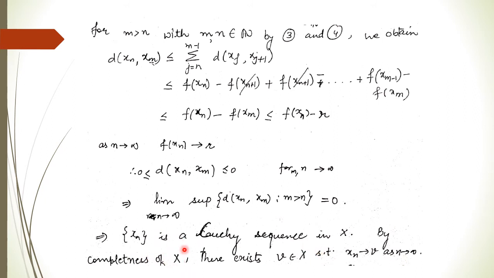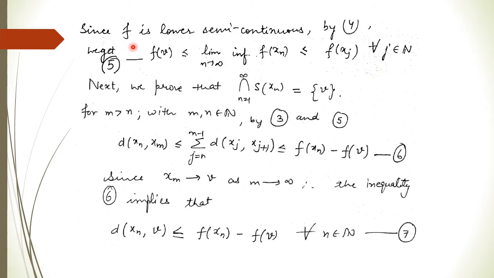Since the space is complete, therefore it should be convergent. Say it converges to v. Now since f is lower semi-continuous, by equation 4, we have f of v less than or equal to f of xj for every member near the neighborhood of v. Call this equation 5.